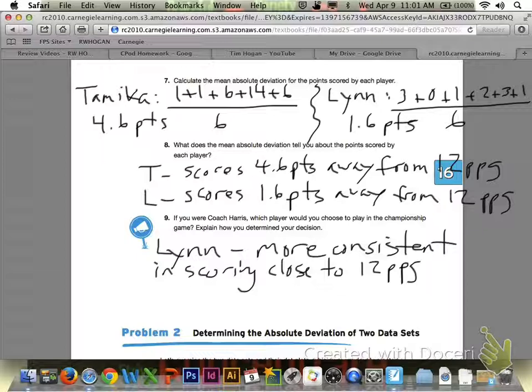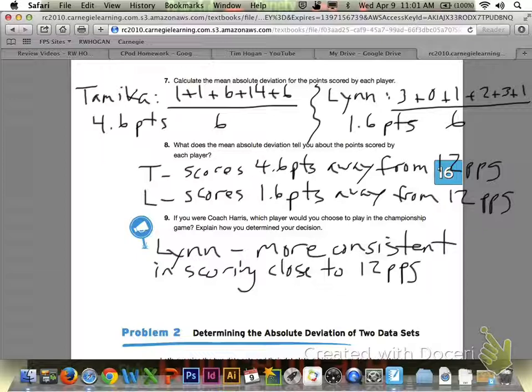Then if you move over to Lynn, if you take her absolute deviations, add all of those up in the right column of her table, and divide by 6 in order to find the mean absolute deviation, you would end up with 1.6 points for Lynn. Again, that would be 1 2/3 as a mixed number, just converted to a decimal.